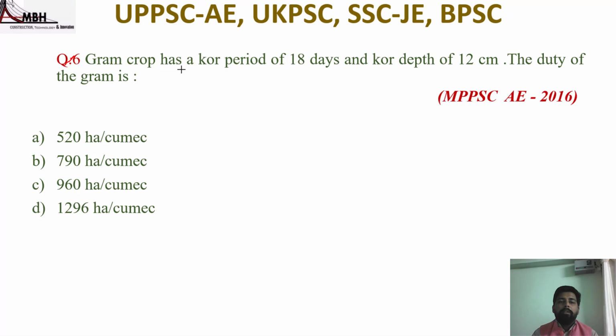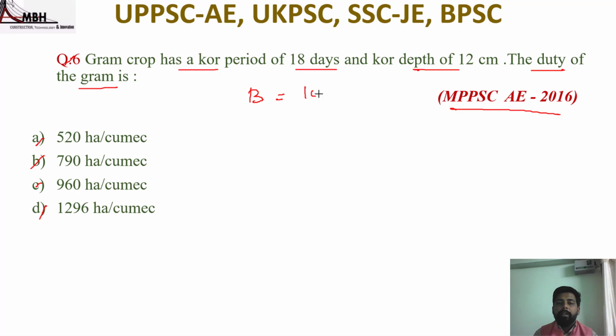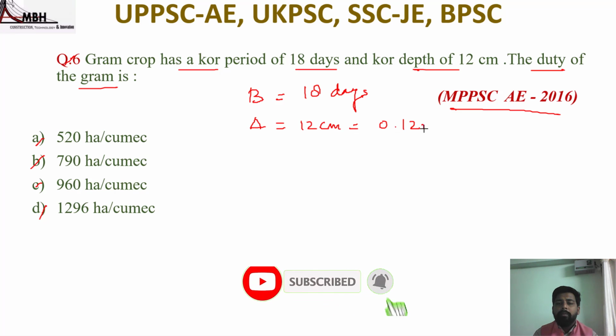Next question is: gram crop has a core period of 18 days and the core depth of 12 centimeter. The duty of the gram is, options are 520 hectare per cumec, 790, 960, 1296. The question was asked in MPPSC 2016. So given, B is 18 days and core depth, that is delta, is 12 centimeter, that is 0.12 meter.